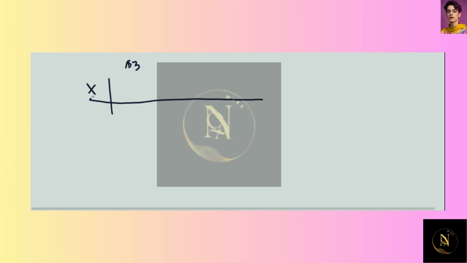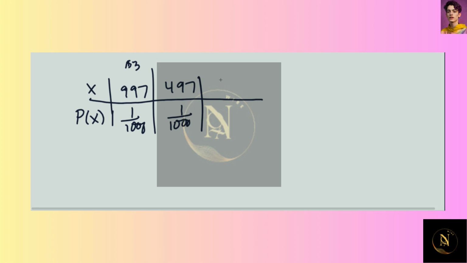So we know from the first ticket that it costs you $3 to play the game, and if X is the random variable of how much money you can net, then if it's the $1,000 ticket, you net $997, and there's a 1 out of 1,000 chance of that happening. And if you get the $500 prize, then you net $497, and again, there's only one ticket out of 1,000 that has that. And then if you get the $100 prize, you're going to only net $97, and there were 5 of those tickets. So the most likely thing to happen was that you just lose your $3, and you have a 993 out of 1,000 chance.